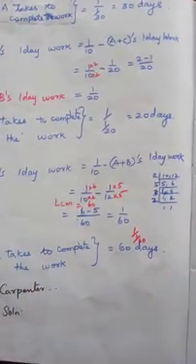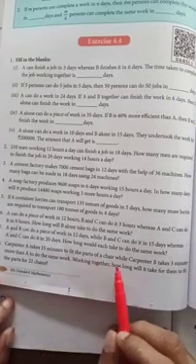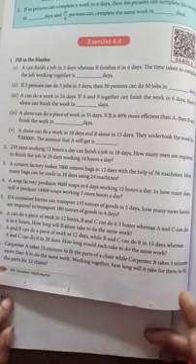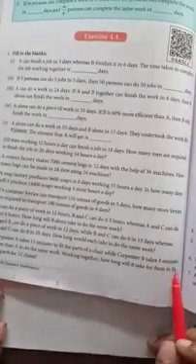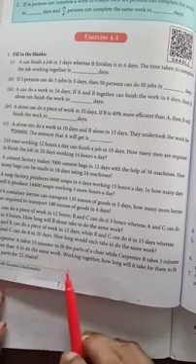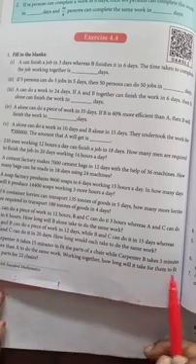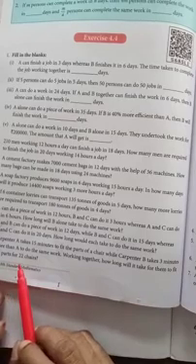Then we shall see the 8th problem. Carpenter A takes 15 minutes to fit the parts of a chair, while carpenter B takes 3 minutes more than A to do the same work. Working together, how long will it take for them to fit the parts for 22 chairs?